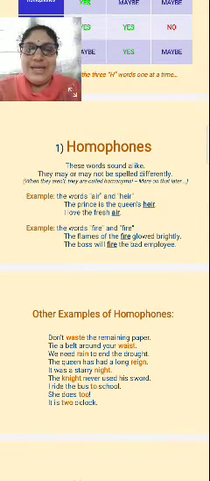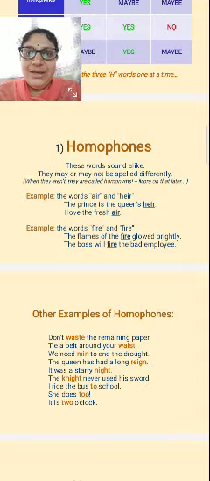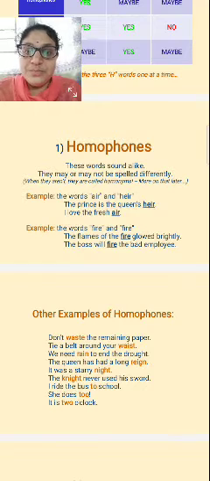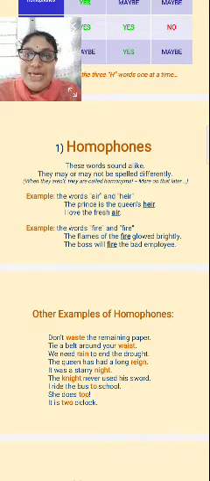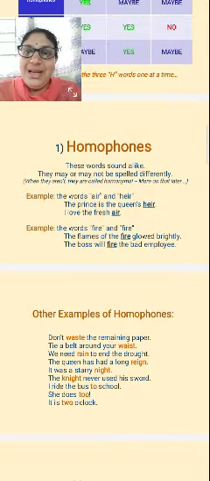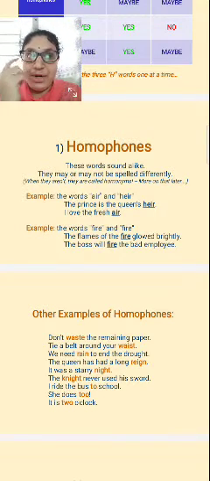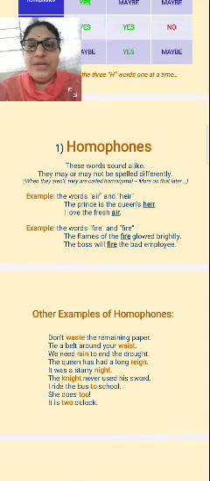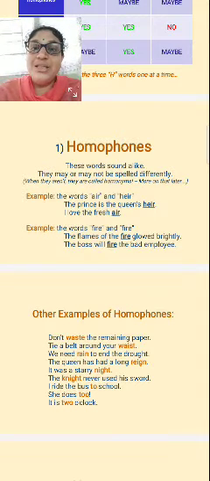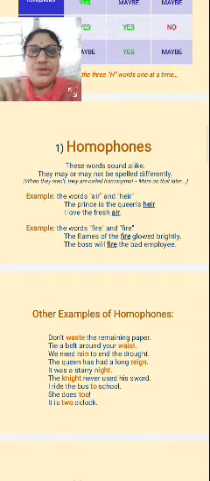Example: the words air and heir. So what are the homophones? The sound is the same but the spelling is different. The pronunciation is the same, but here the spelling is different. So that comes under homophones.